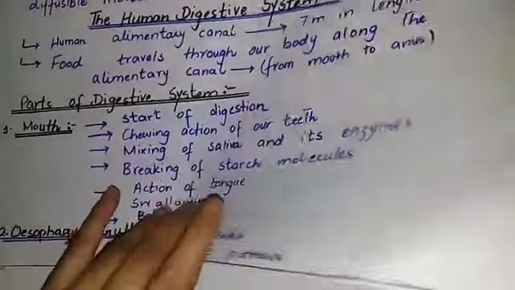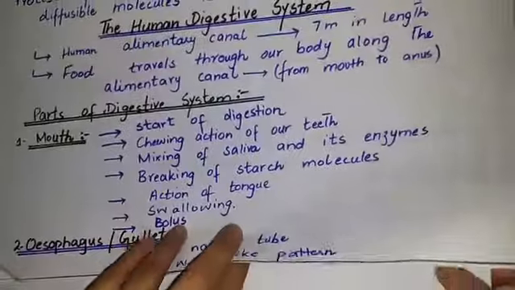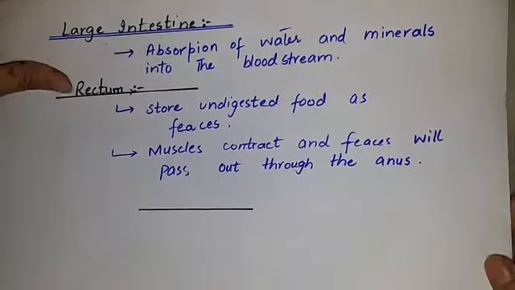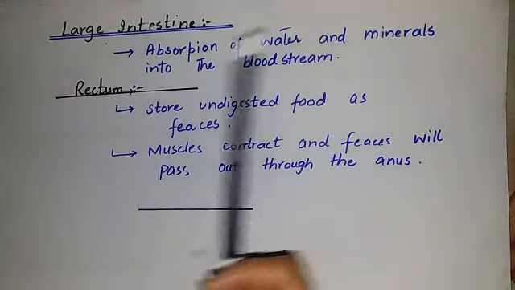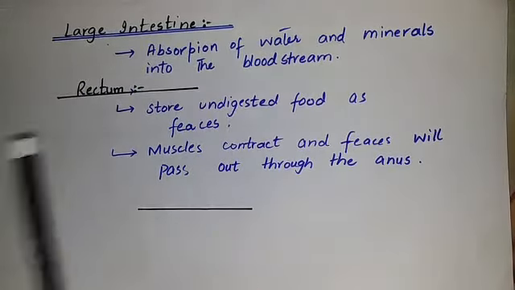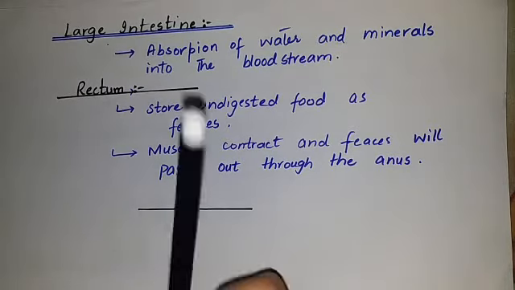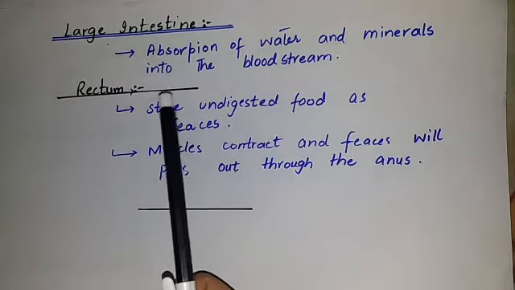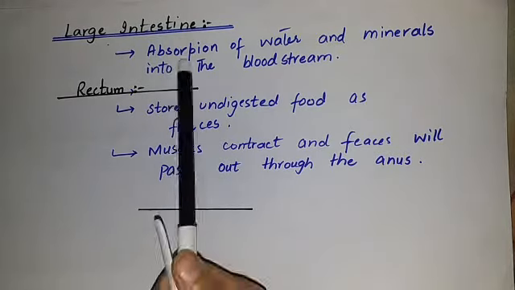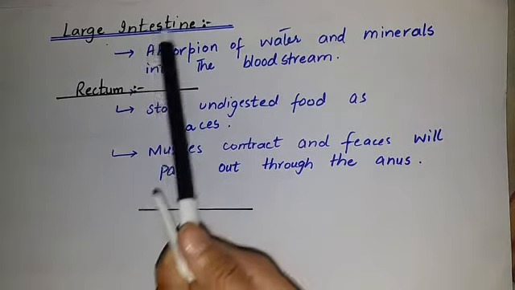Students, the next organ is the large intestine. In the large intestine, the absorption of water and minerals into the bloodstream takes place. In the large intestine no digestion takes place, only the absorption of water and minerals. Then the next is the rectum.